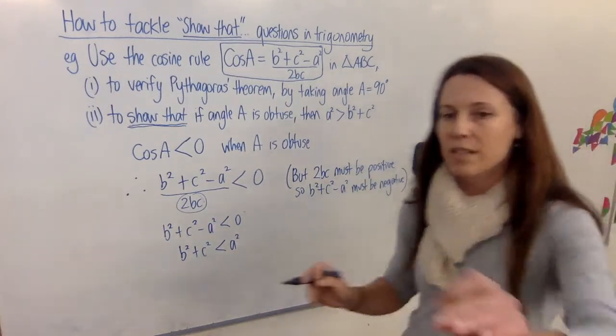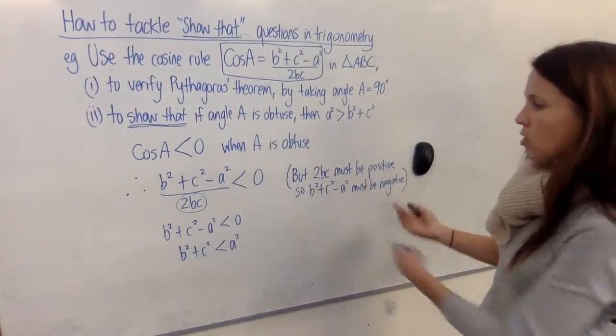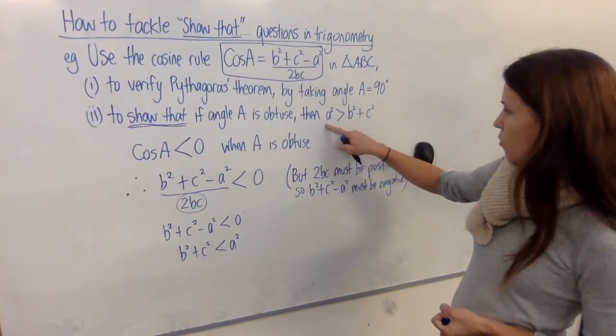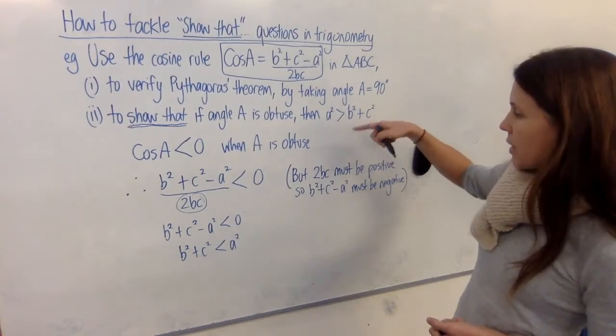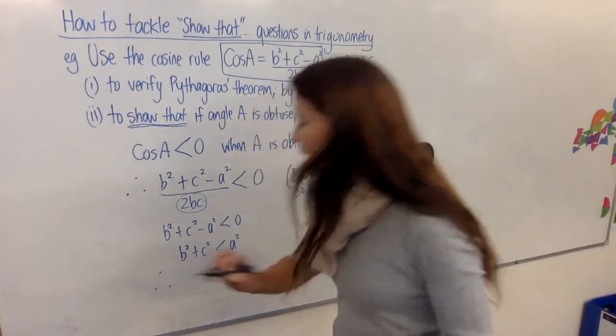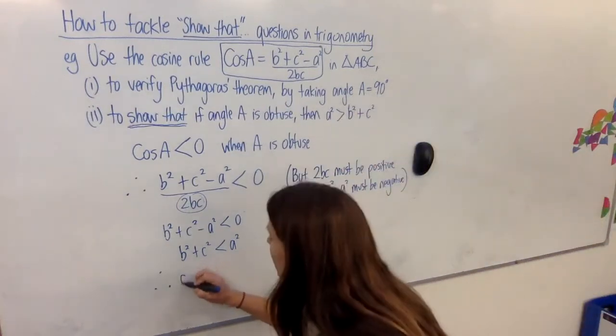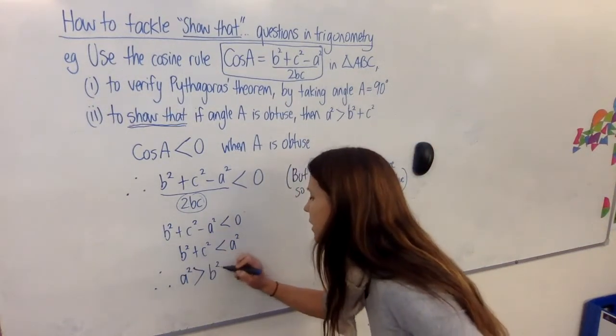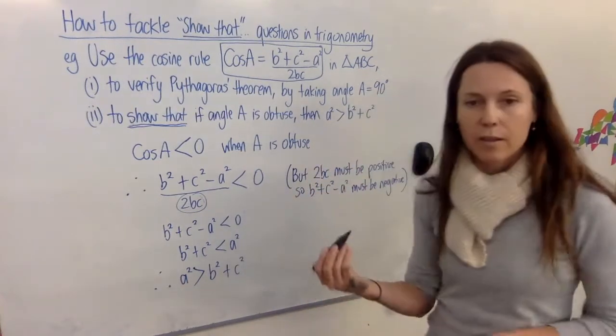Okay, now you've got reasons in there and you're looking like you've taken care of everything. And at the end here, have we finished with what they had? Well, pretty much theirs is just written around the other way. So you can finish off with your therefore again as though you've achieved something. a squared, it's on the big side here, so we can just rewrite it like that, plus c squared. And you're all finished.